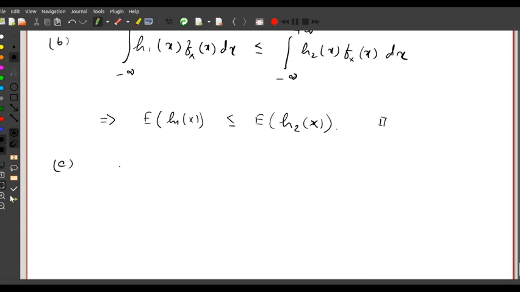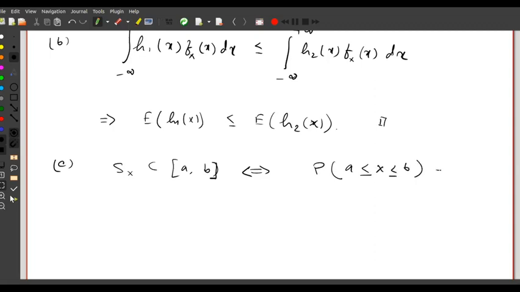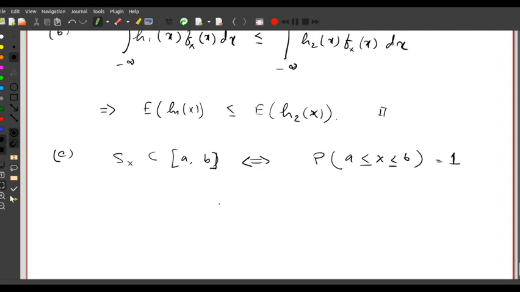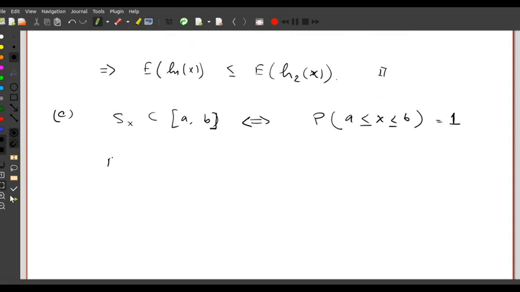I have that the support of X is a subset of the interval A to B, or equivalently that can be written as probability that A is less than or equal to X less than or equal to B is equal to 1. Both of them are the same statement. And now the expectation of X is integration from minus infinity to plus infinity. I am assuming X is continuous. For X discrete, you need to just replace this integration with the summation sign. So this is integration of x f of x dx.